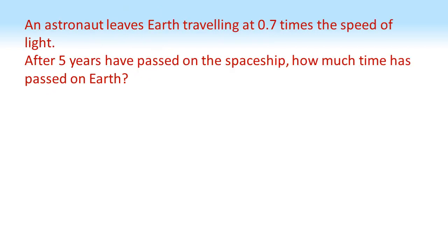Let's use our new formula in an example. An astronaut leaves Earth travelling at 0.7 times the speed of light. After 5 years have passed on the spaceship, so the astronaut is 5 years older, how much time has passed on Earth? Well, here's our equation. We know that t', the time for the astronaut, is 5 years. We know that v, the speed of the spaceship, is 0.7 times the speed of light, or 0.7c. So let's substitute them in.